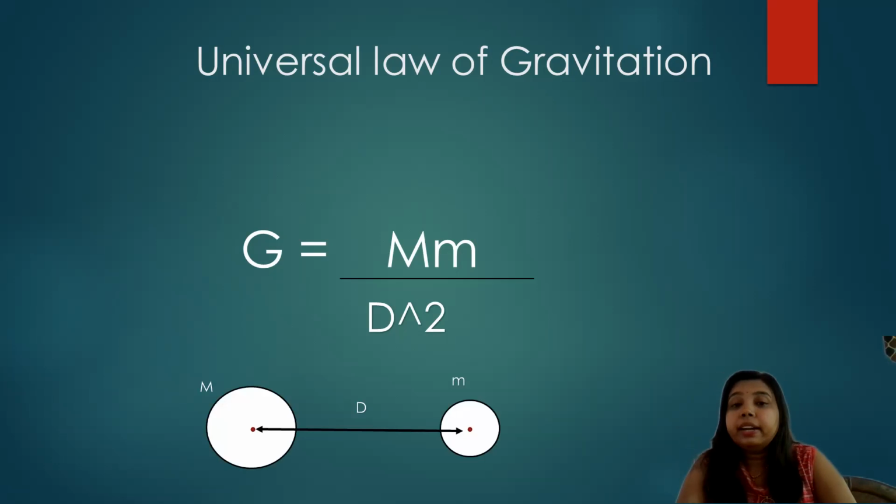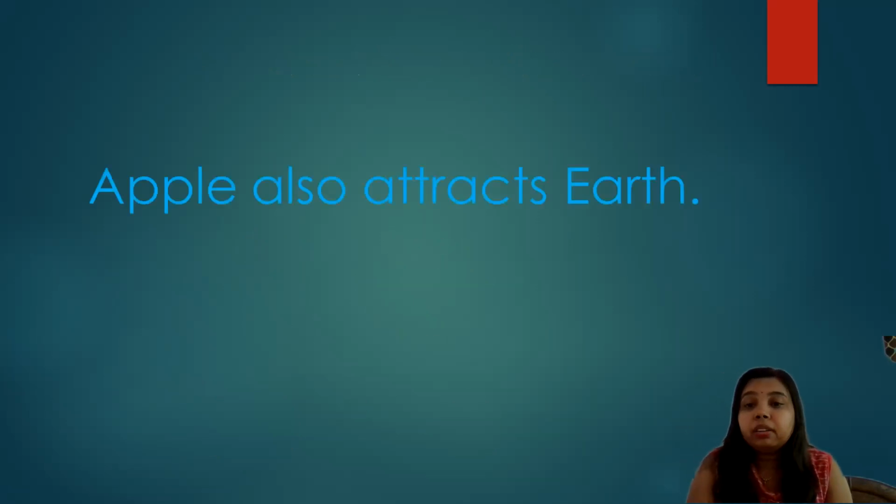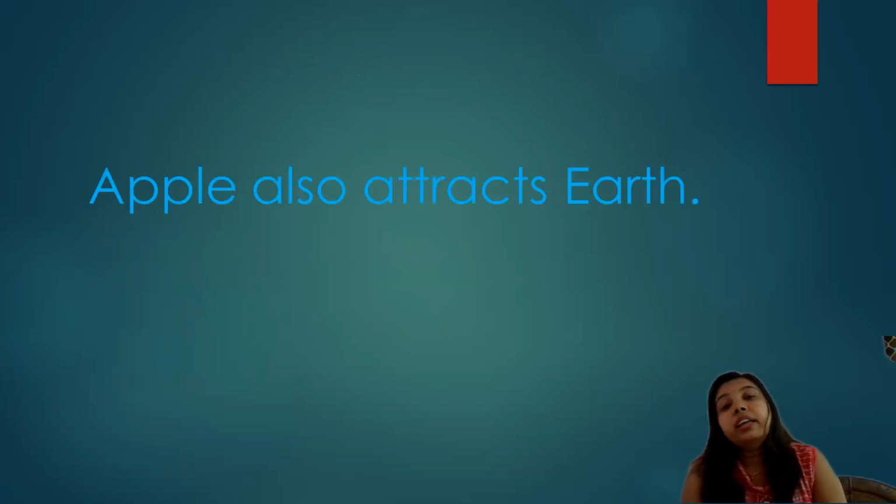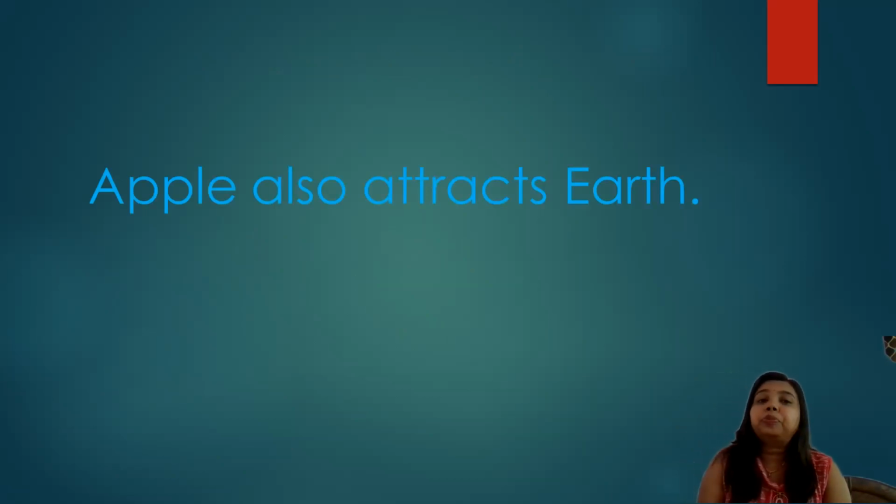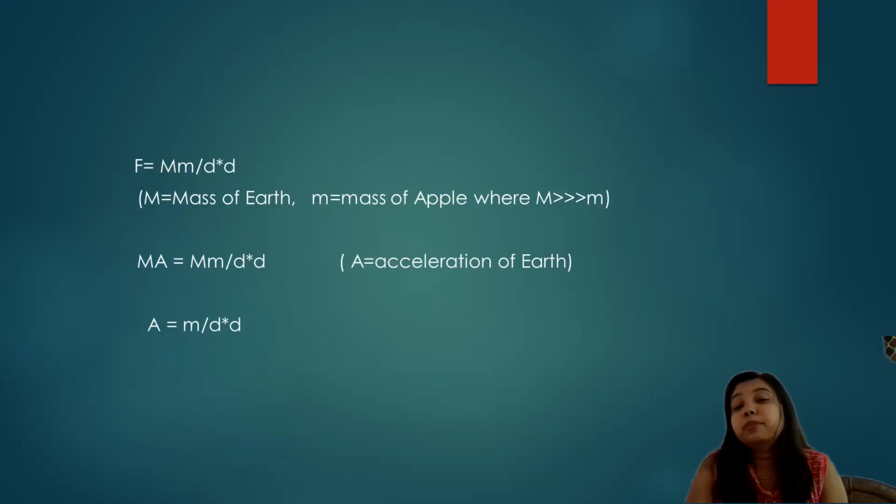Now we understand that each and every object attracts each other. We are very much familiar with that story, Newton's story, right? An apple fell on Newton's head. From there the concept of gravity came. So the question that arises in mind is that if each and every object attracts each other, then the Apple should also attract the Earth. The answer is yes. The Apple also attracts the Earth, but we have not seen that the Earth is moving.